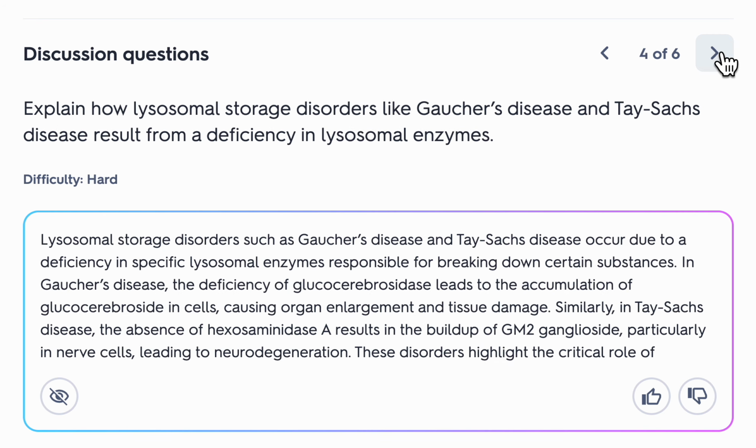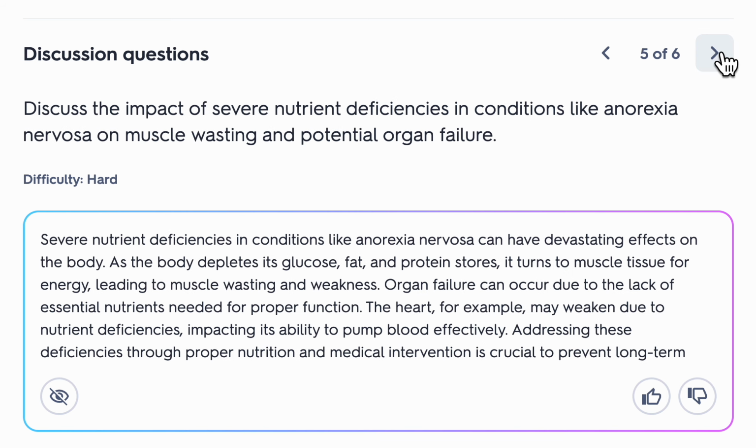Lysosomal storage disorders such as Gaucher's disease and Tay-Sachs disease occur due to a deficiency in specific lysosomal enzymes responsible for breaking down certain substances. In Gaucher's disease, the deficiency of glucocerebrosidase leads to the accumulation of glucocerebroside in cells, causing organ enlargement and tissue damage. Similarly, in Tay-Sachs disease, the absence of hexosaminidase A results in the buildup of GM2 ganglioside, particularly in nerve cells, leading to neurodegeneration. These disorders highlight the critical role of lysosomal enzymes in cellular function and the consequences of their deficiency.